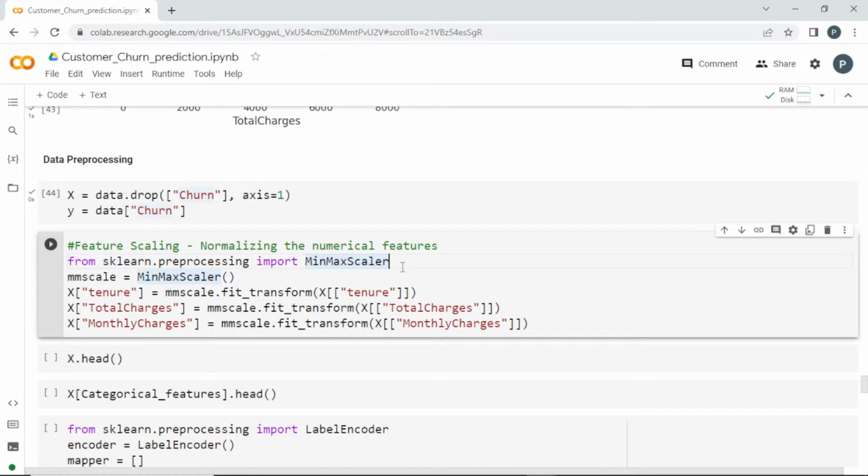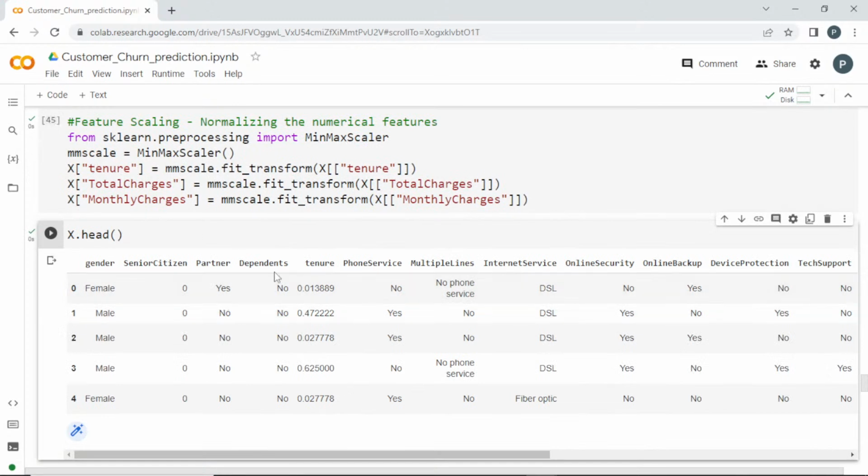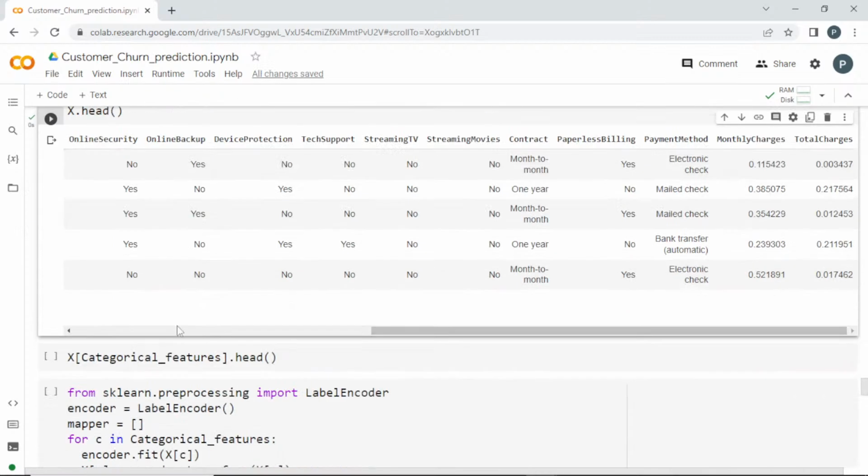Can you tell me, guys, why? I'm just going to take the numerical features and scale them with MinMaxScaler, which converts them to a range of 0 to 1. I'm not using standard scaling because that is required where we have many numerical features in different units, which may require different weights. Here it is not necessary, so I'm just going to fit and transform with MinMaxScaler. You can see it with the help of dot head. I'm storing them in the same place, and you can see the tenure values and the others are now between 0 and 1.